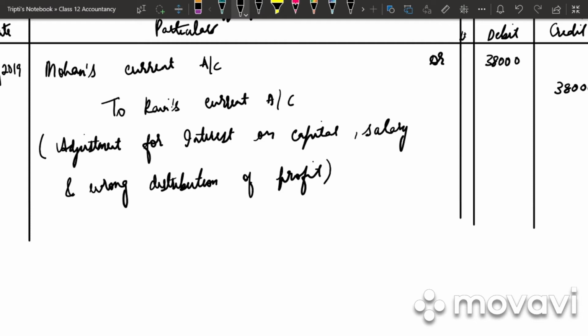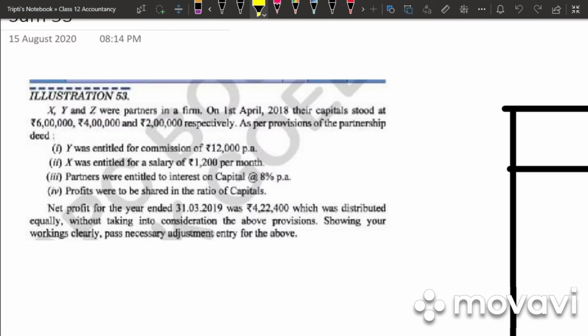Remaining profit will have to be calculated when profit has already been distributed in the wrong profit sharing ratio. So in this problem, the reason we are calculating the remaining profit is because there is already a distribution of profit in the wrong ratio. In the previous problem, there was just an omission of certain entries, but the profit was distributed in a right way. Let's see one more problem of this kind.